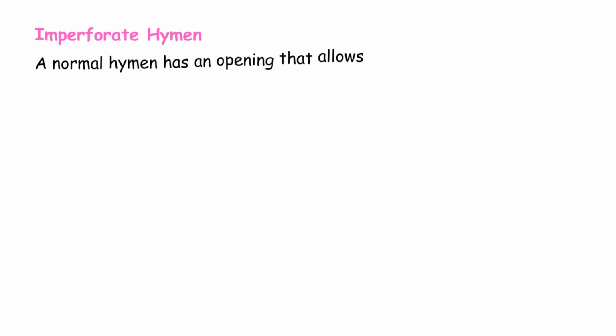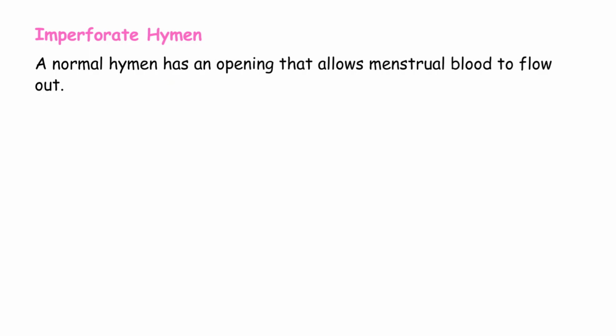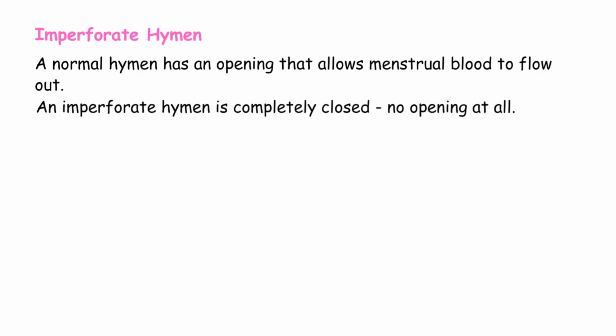imperforate hymen. What does imperforate mean? It means no opening. A normal hymen has an opening that allows menstrual blood to flow out. An imperforate hymen is completely closed, no opening at all. It is the simplest form of obstructive problems. This is the easiest type to diagnose and treat.